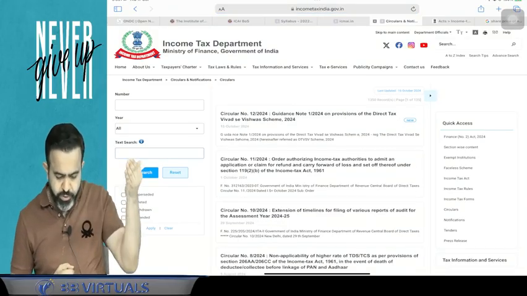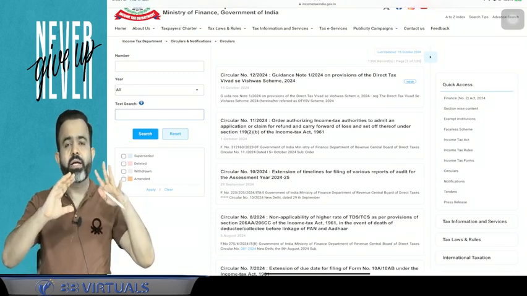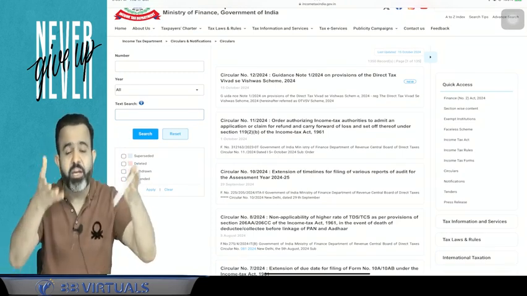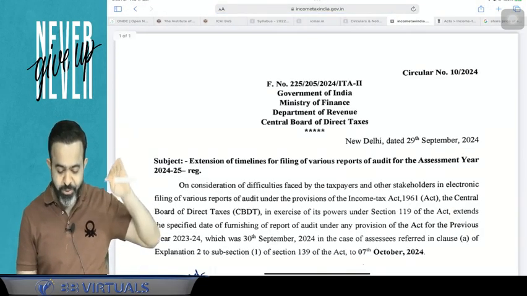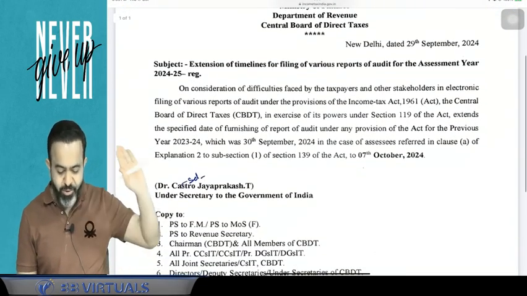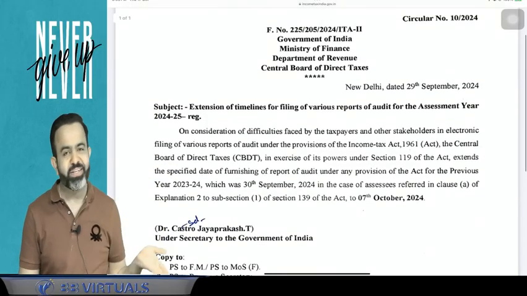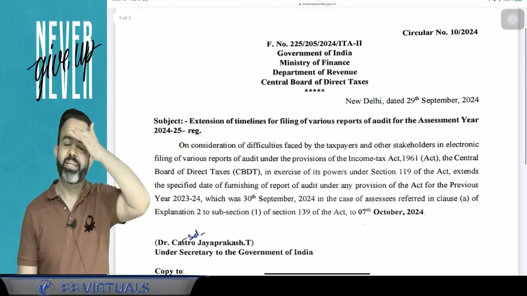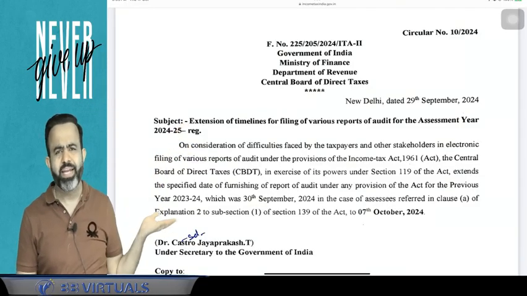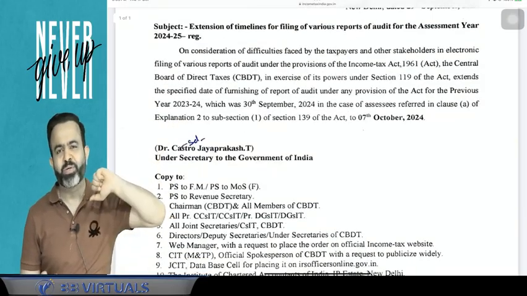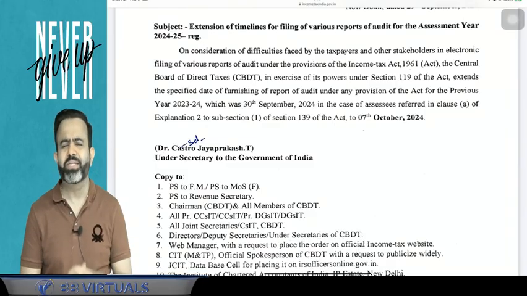So guys, a circular is basically issued to give clarification or to give benefits, and then they issue the circular. You know that the tax audit due date is extended by 7 days. So here CBDT, the Central Board of Direct Taxes, issued the circular. You can take the extended date, that is the 7th October 2024. Your tax audit due date was 30th September. They have extended it by 7 days. So it is a circular.